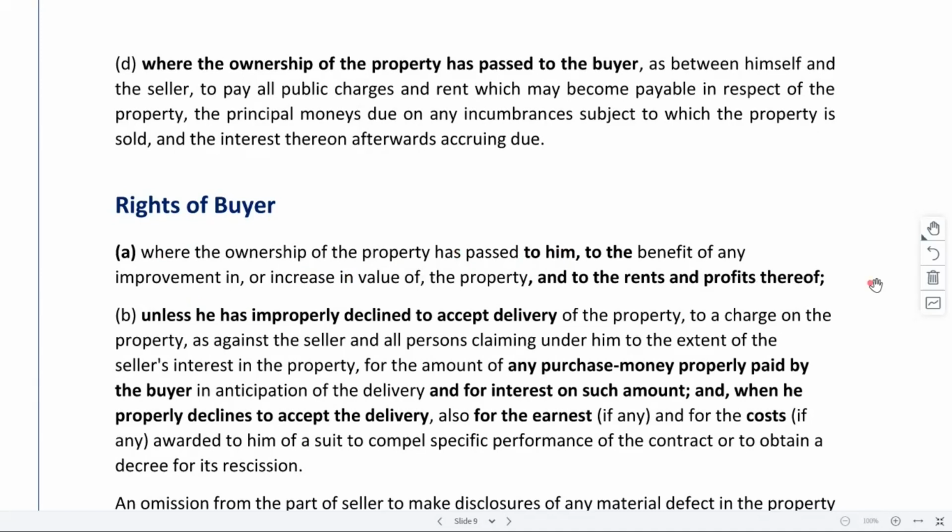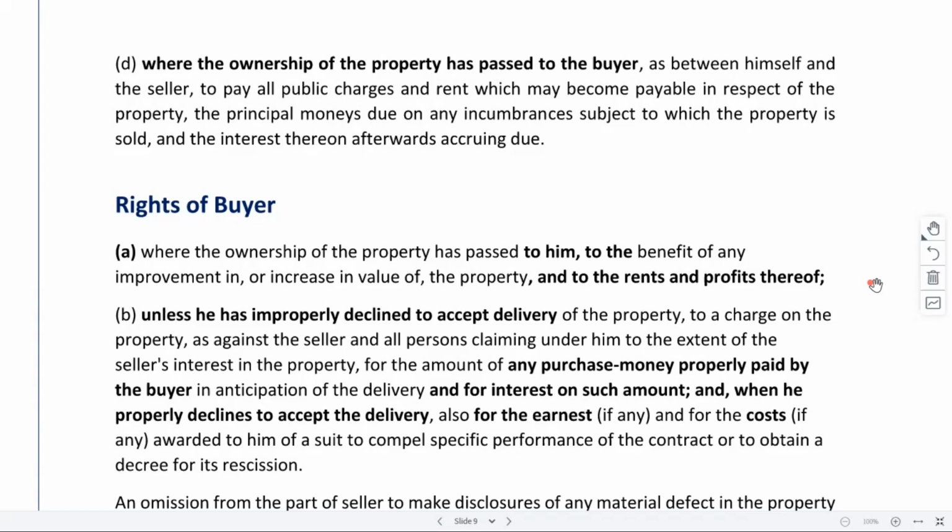So the buyer has an obligation to deal with any sort of destruction, damage, loss of value, whatever arising. Plus, he will also have a right to enjoy the benefits of any improvements or increase in value of the property or whatever other rents or profits are coming in from the property. He will be entitled to that as well. So after a sale was completed, the next day government announces that there will be a metro line on a certain road, there will be 2 universities, this, that, right?